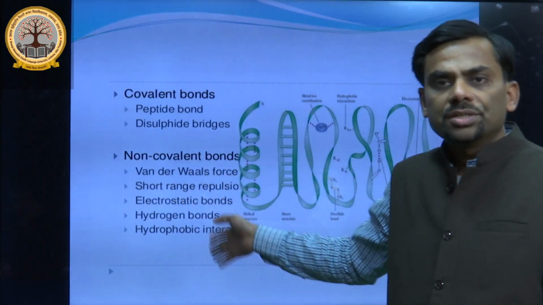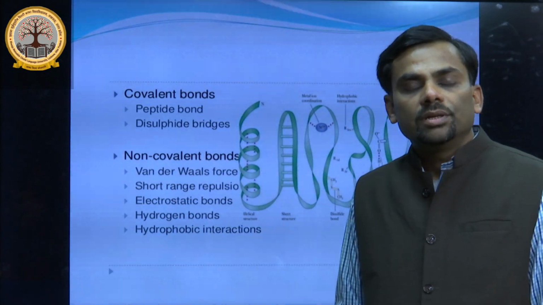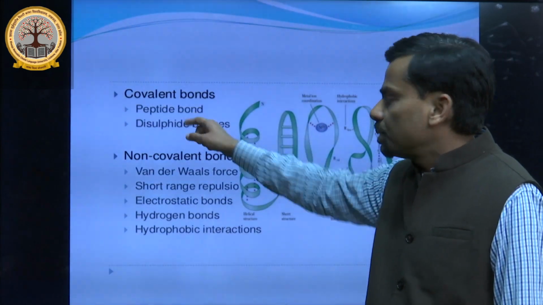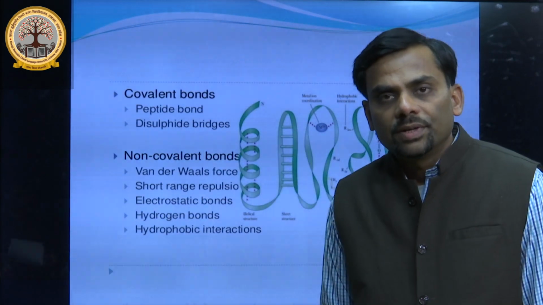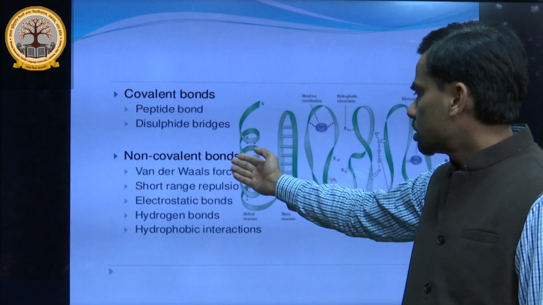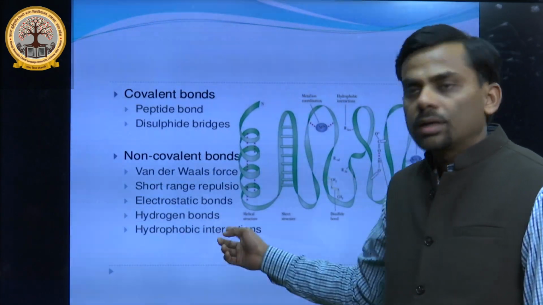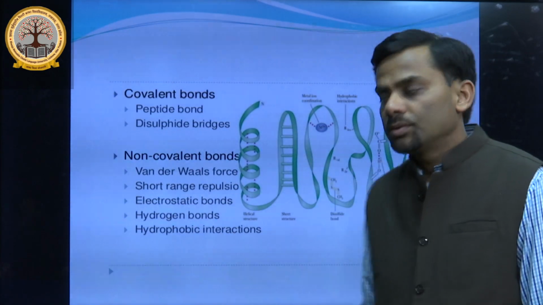These are the types of bonds I have mentioned that are present in a protein structure. It is covalent. Under covalent there are peptide and disulfide bonds. While in the case of non-covalent, these are van der Waals, short range repulsion, electrostatic, hydrophobic and hydrogen bonding.